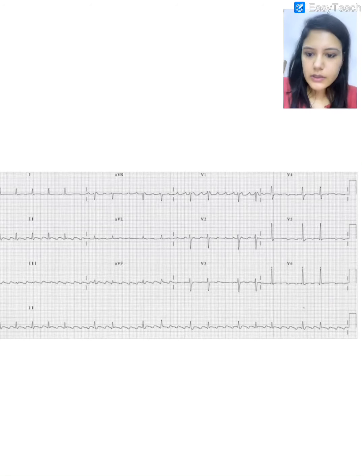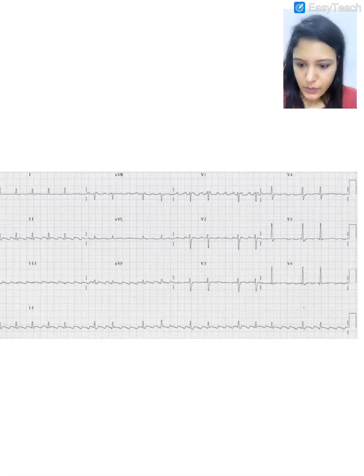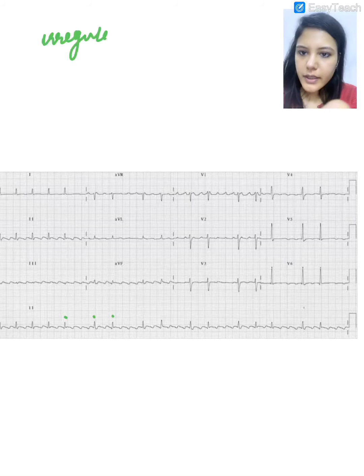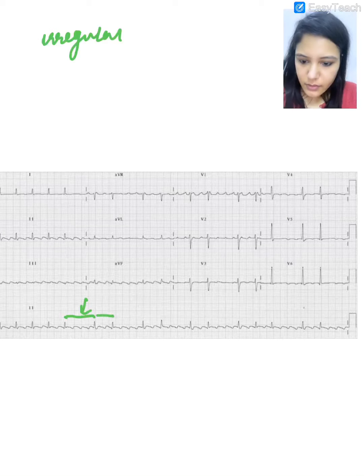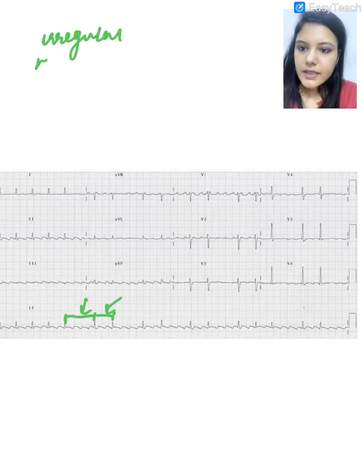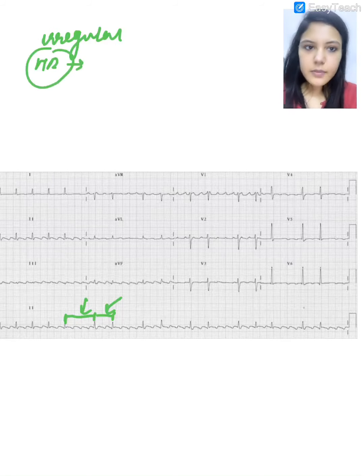Let's go to another ECG. Here again the rhythm is irregular, right? Look at the QRS complex here, and look at the difference in the RR interval here and the difference in the RR interval here. So what is the heart rate here? We will calculate the heart rate by the same principle.